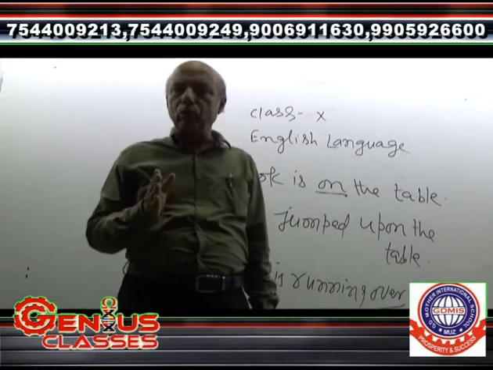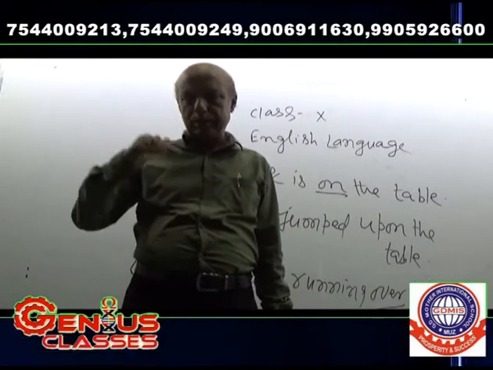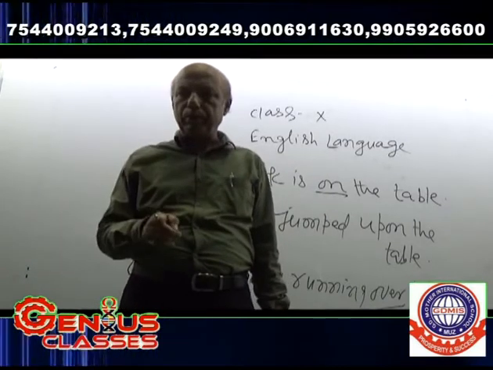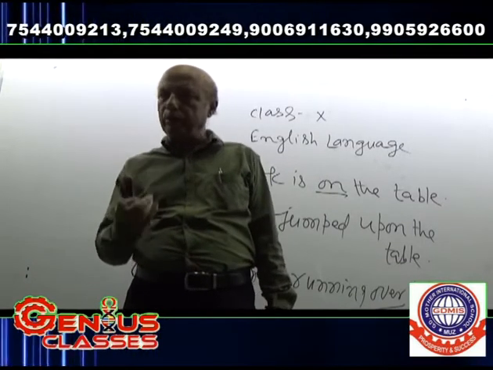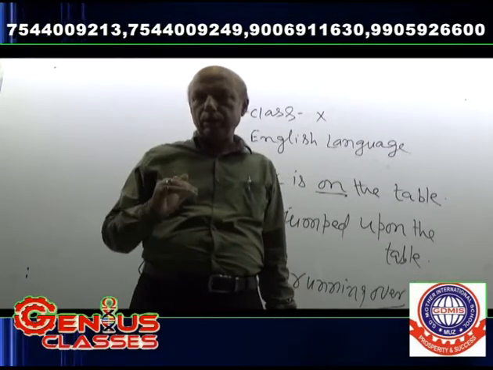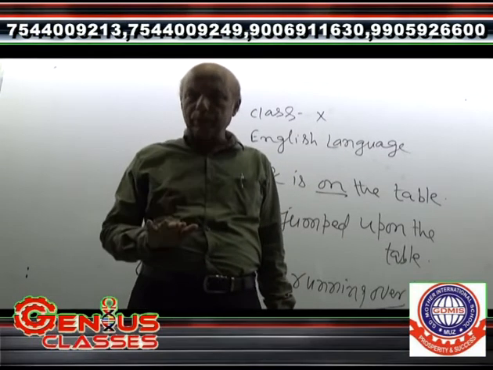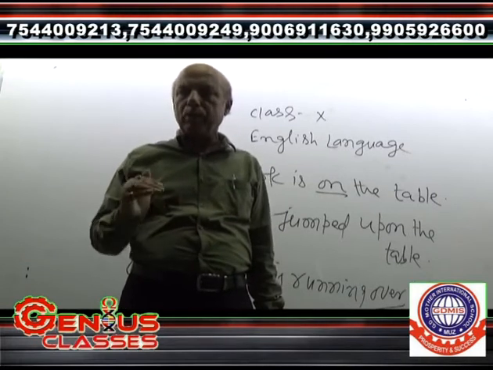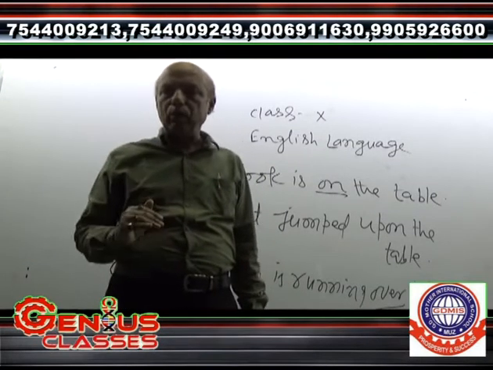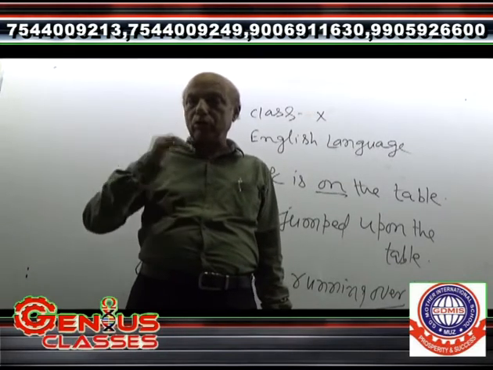So, I go on to say on is for stability, just above, as for example, the book is on the table. Upon is used for motion, just above, as for example, the cat jumped upon the table. And over means also above, but it does not touch.